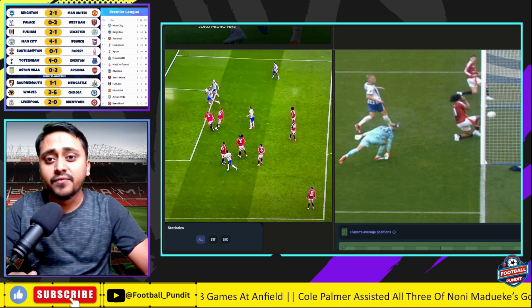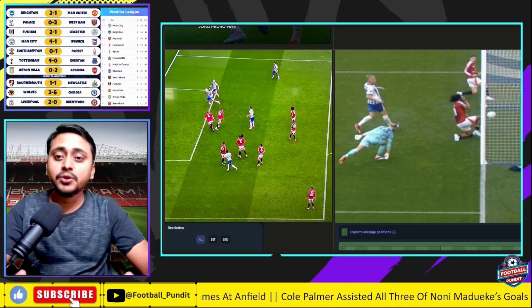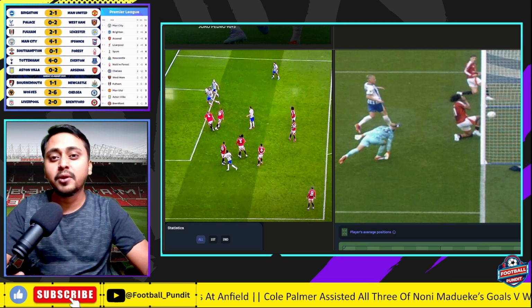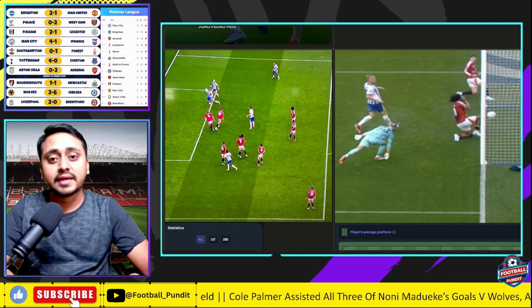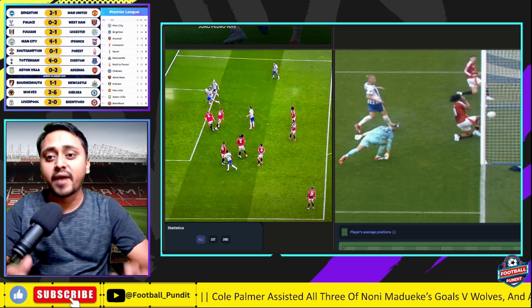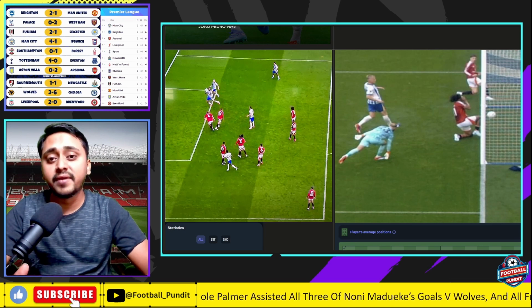Now if you see here, we have De Ligt in, and you don't have Harry Maguire on the pitch, so all those people who might be thinking to blame Harry Maguire for this goal as well, unfortunately that's not true, and that's not the case. You don't have Harry Maguire on the pitch.